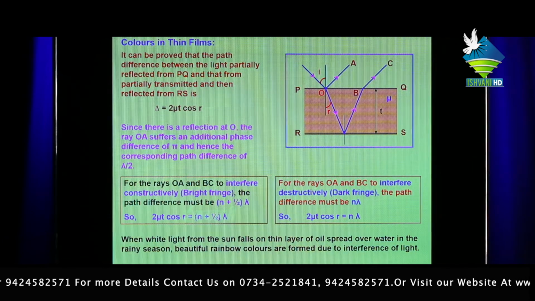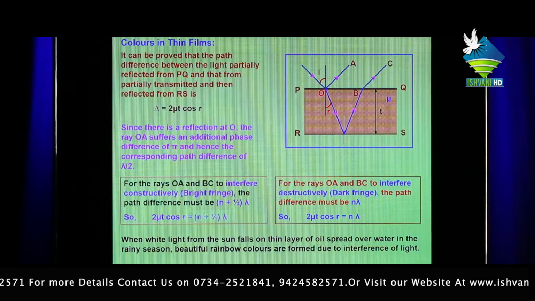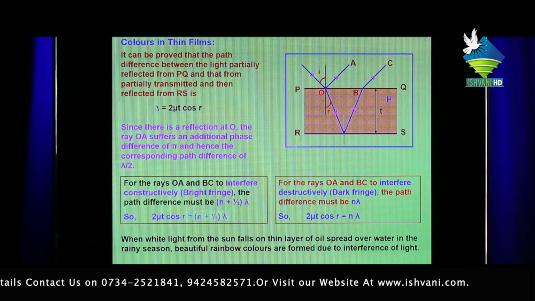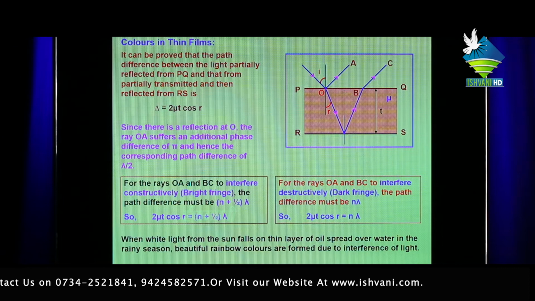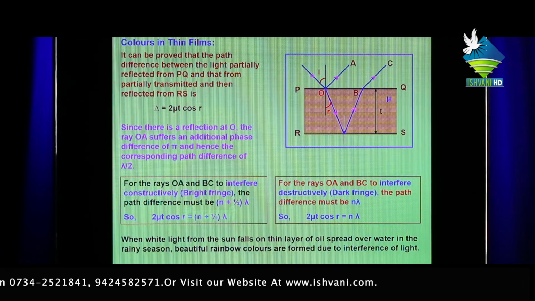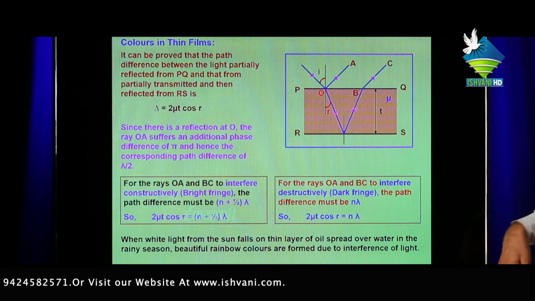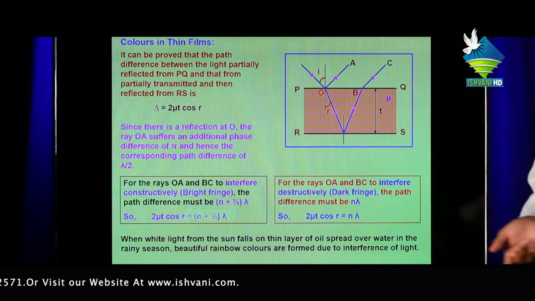It can be proved that the path difference between the light partially reflected from PQ and that partially transmitted and then reflected from RS is the path difference between any two waves.